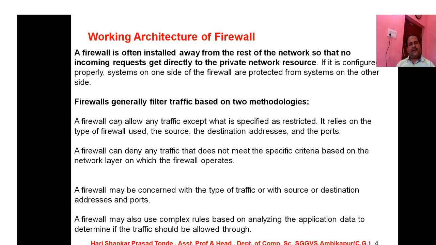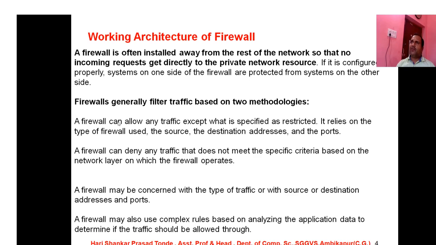Another one is the firewall can deny any traffic that does not meet the specific criteria based on the network layer on which the firewall operates. And so you all know such a type of thing is very reliable, and a firewall may be concerned with the type of traffic or with the source or destination addresses and ports.